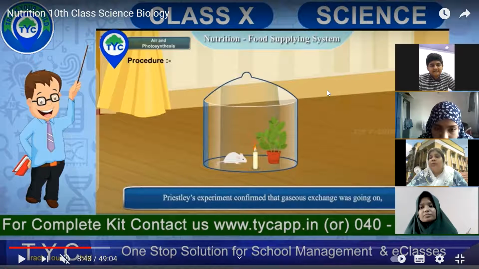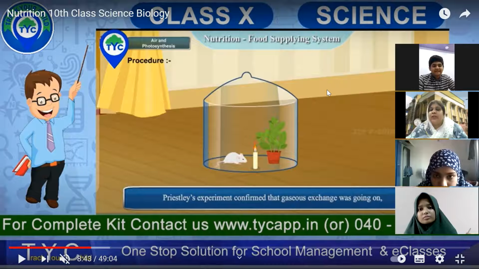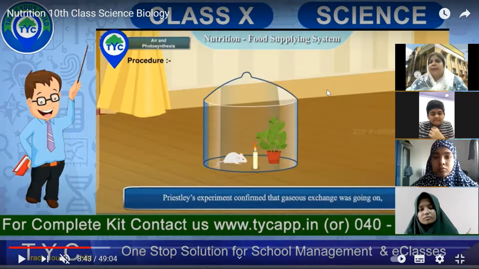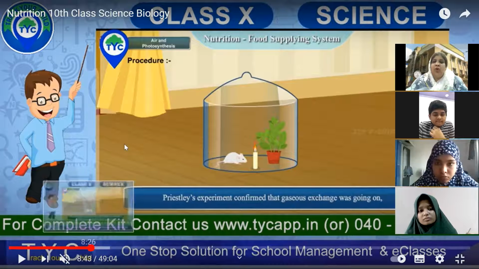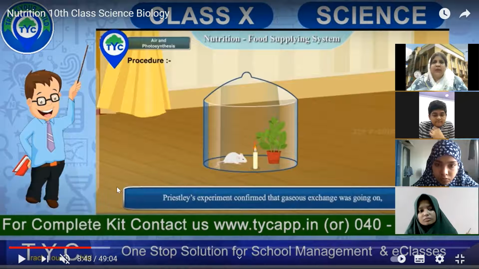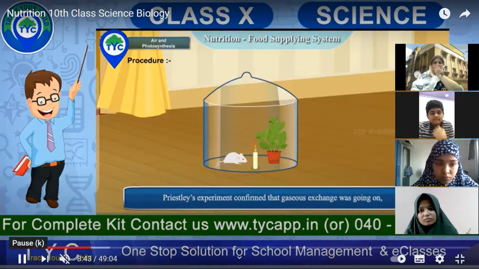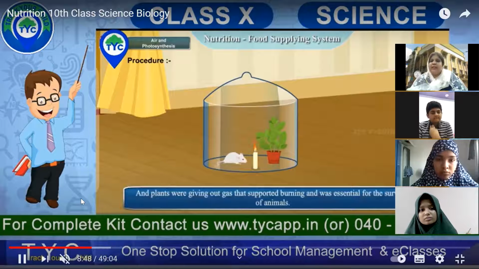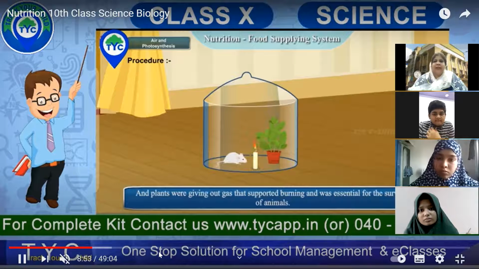Yes, very good. In this experiment, we wanted to show that this exchange of gases is taking place. The carbon dioxide which the rat and candle give out is consumed by the mint plant, and the mint plant gives out oxygen, which helps the candle and the rat to survive. So go through it again, Aisha, you'll understand. Anyhow, I'll be posting this video back. You can go through it again till you understand the concepts clearly.